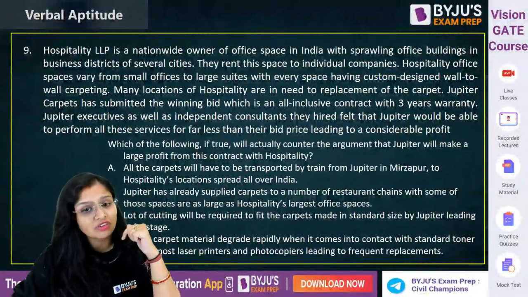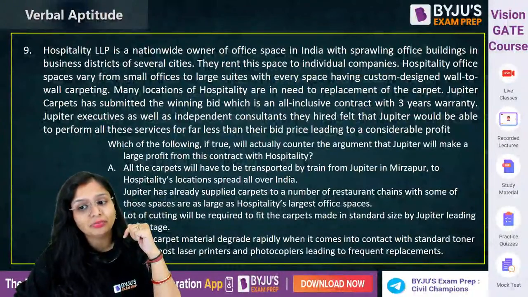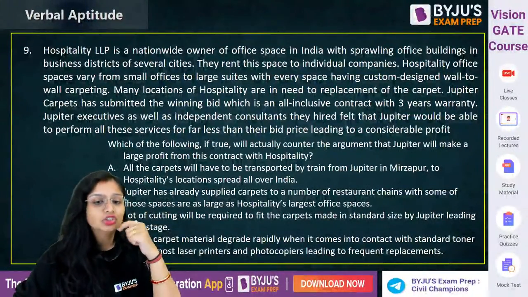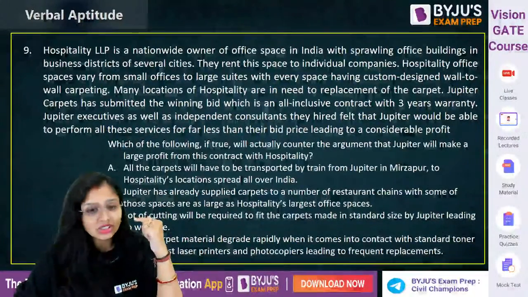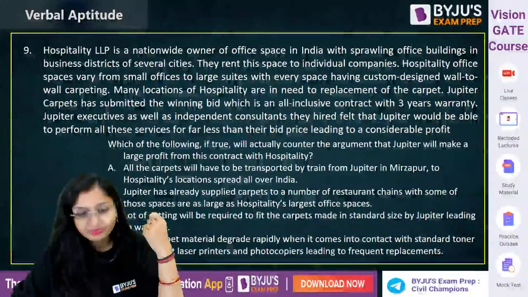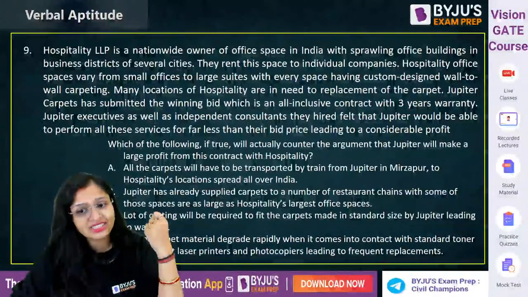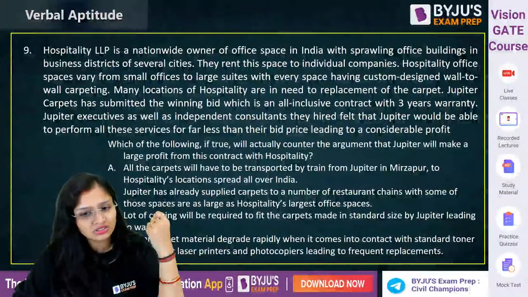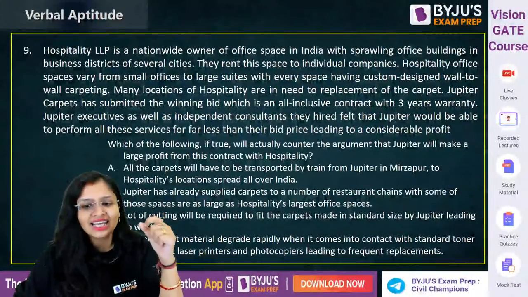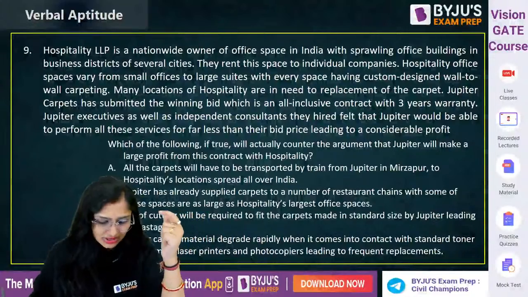Many locations of Hospitality are in need of replacement of the carpet. Jupiter Carpets have submitted the winning bid, which is an all inclusive contract with 3 years warranty. Jupiter executives as well as independent consultants they hired felt that Jupiter would be able to perform all these services for far less than their bid price, leading to a considerable profit.